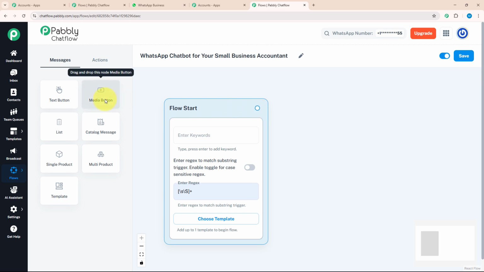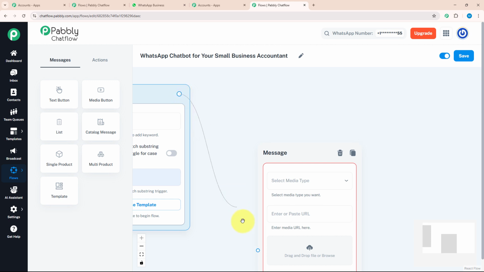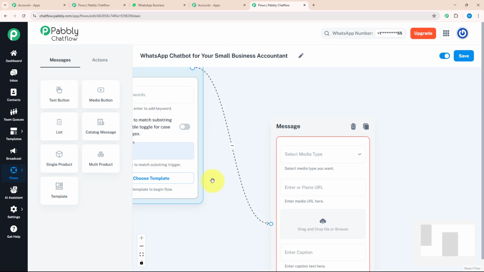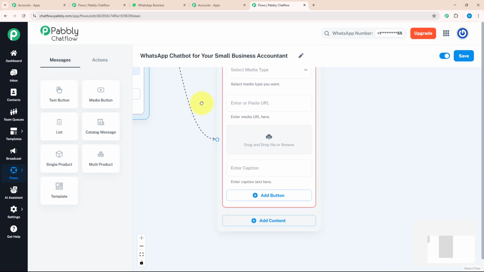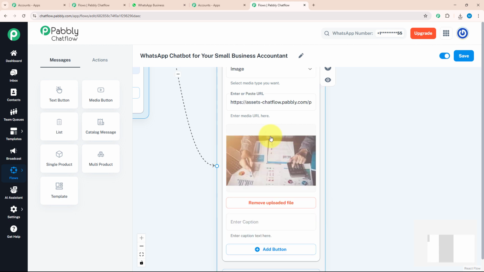For that, I will drag and drop the media button over here and connect it with my flow start. That means as soon as my customer enters a message, a welcome message with media will be delivered to them. Over here, I'm going to browse an image. As you can see, my image is uploaded successfully.